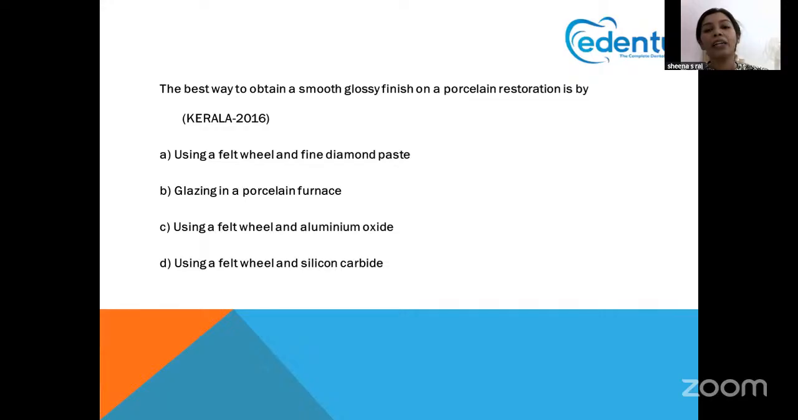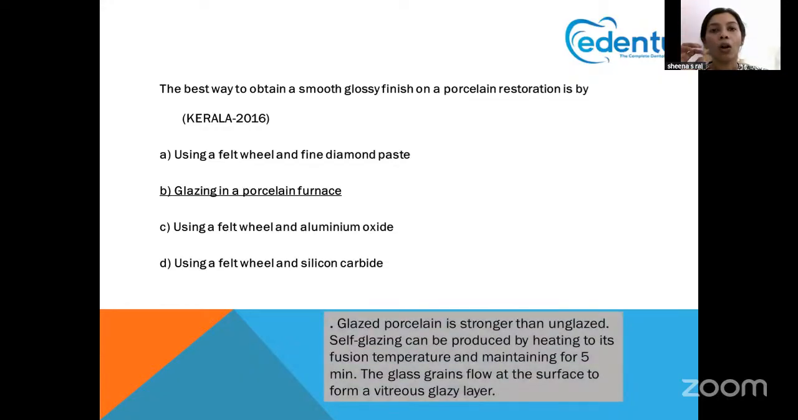So, always a final finish. The question is about a glossy finish, which is always done by glazing the surface. Glazing is a very important process where the porcelain surface is given a very smooth and glossy finish. Understood? Glazed porcelain is always stronger when compared to the unglazed surface. Self-glazing can be produced by heating to its fusion temperature and maintaining for 5 minutes. That is how self-glazing is done. The glass grains flow at the surface to form a vitreous glazy layer.